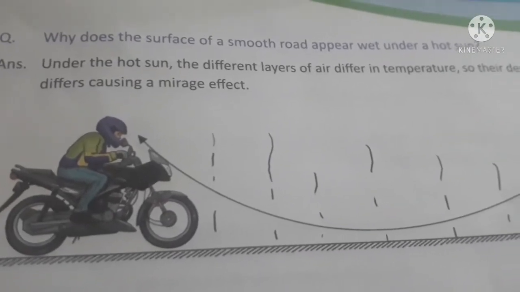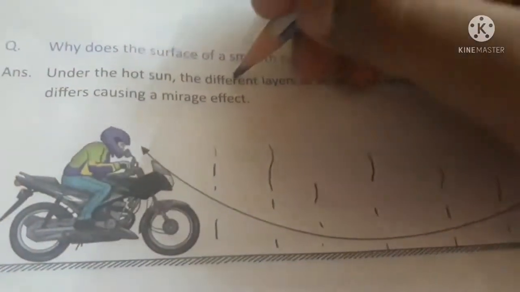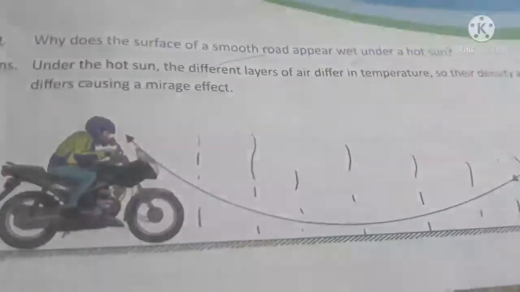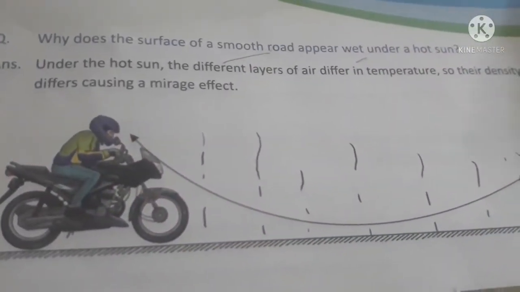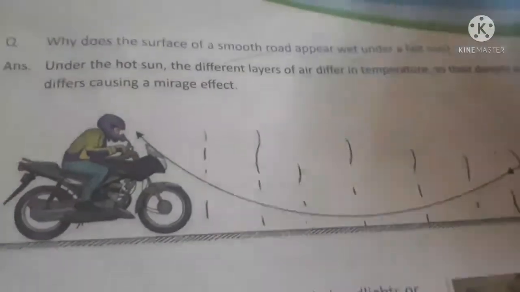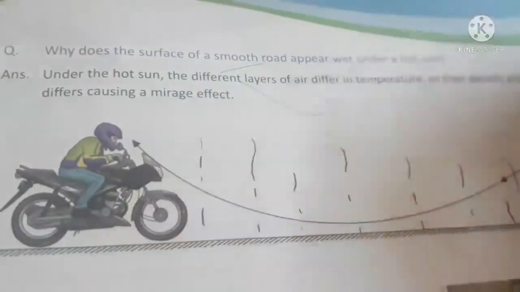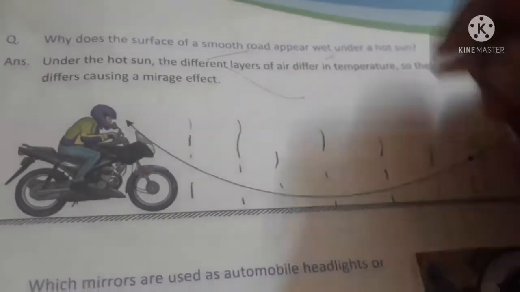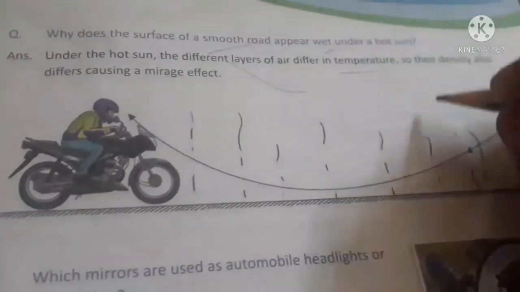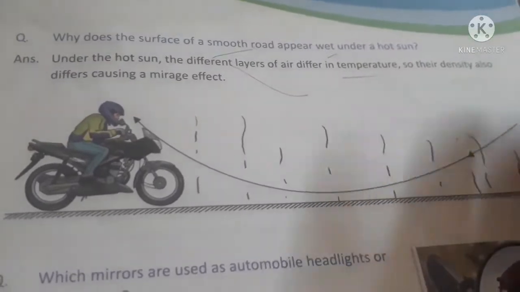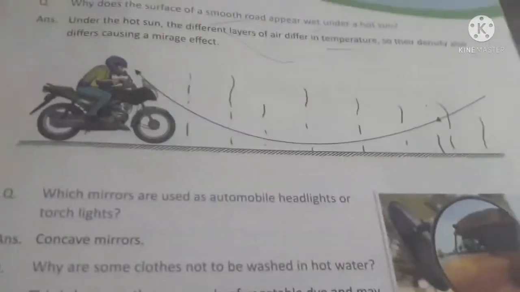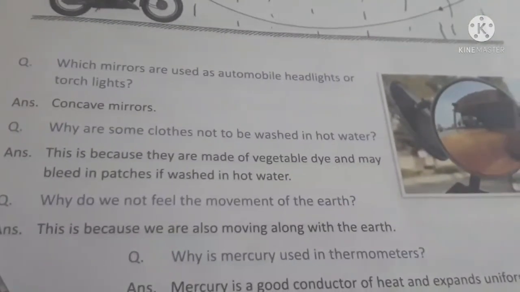See, if the road is smooth and it is in the hot sun, because of the different layers of air present above the road, there will be different temperatures and the density changes. That's why you will see a wet road when it is under hot sun.